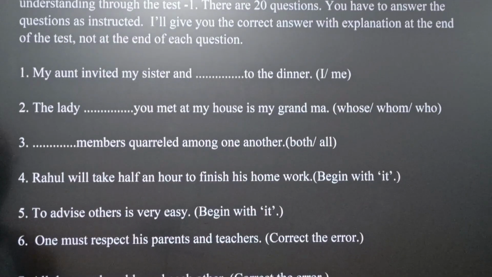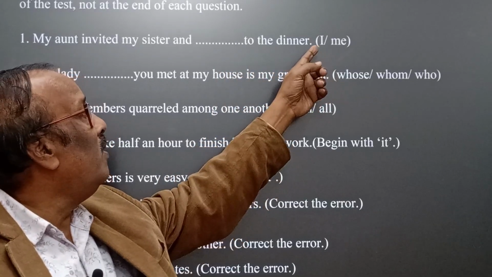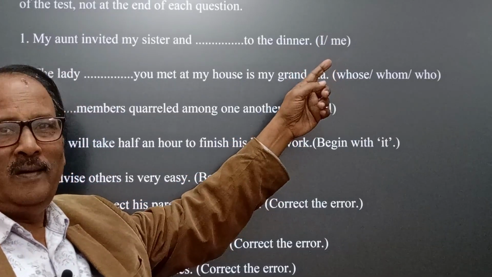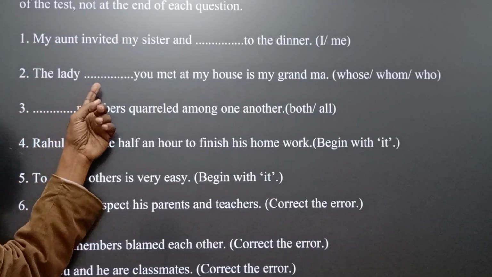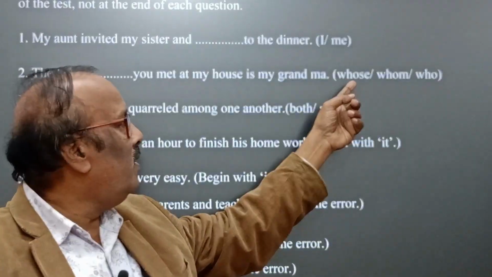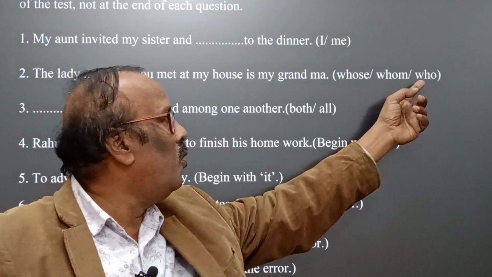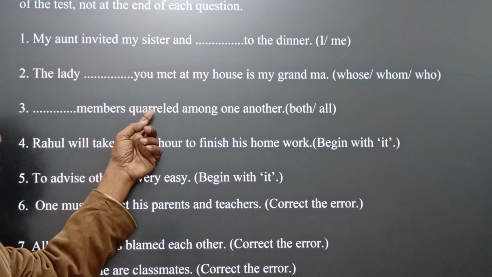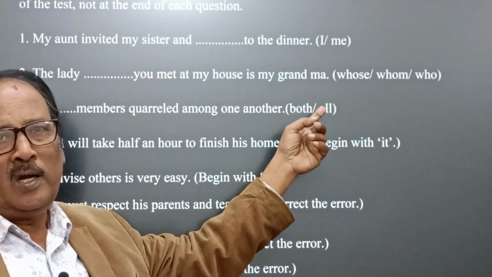My aunt invited my sister and blank to the dinner. Here in bracket we have two words. One is I and the second is me. Now come to the second question. The lady blank you met at my house is my grandma. Here there are 3 words. You see, whose, whom, who. Now come to question number 3. Blank members quarreled among one another. Within the bracket there are 2 words. One is both and the other is all.